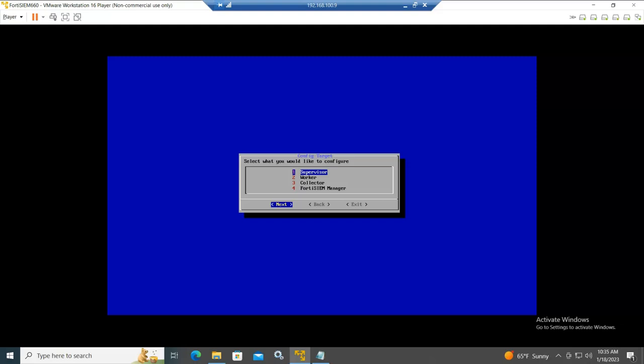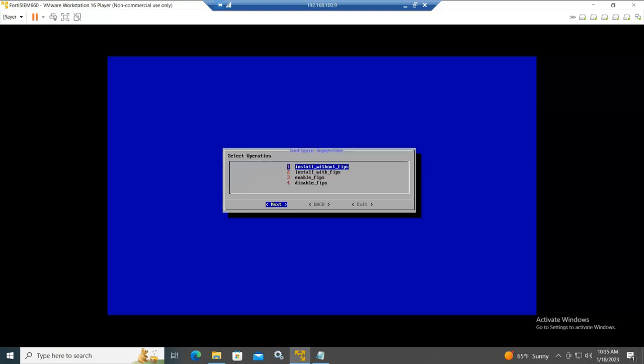As we learned in the architecture lesson, we have supervisor, worker, collector, and the FortiSIEM manager is an optional component. This is for huge setups, which the MSSPs mainly rely on when they have multiple customers and want to manage them. So for an all-in-one installation like what we are going to do in this lab, we just need to select supervisor. So it will be an all-in-one solution.